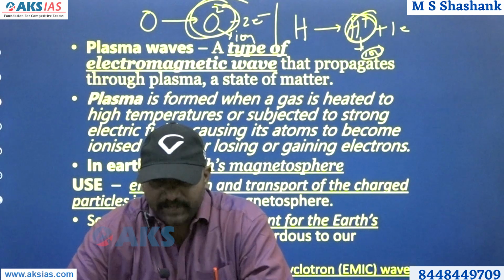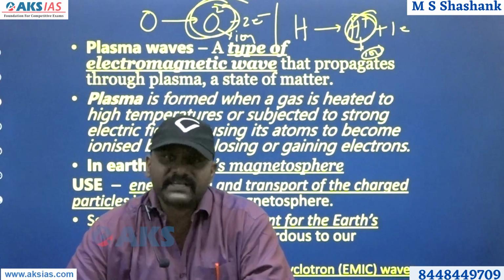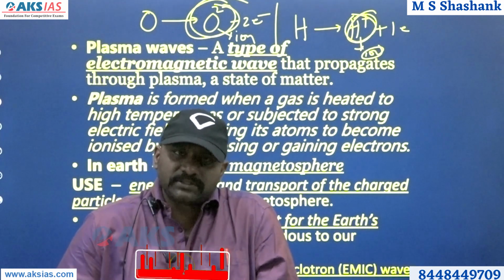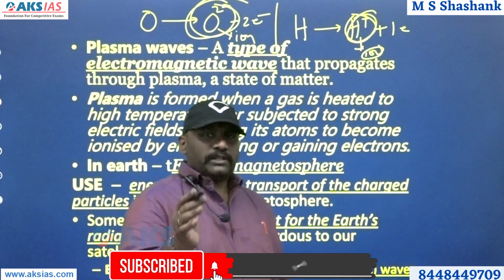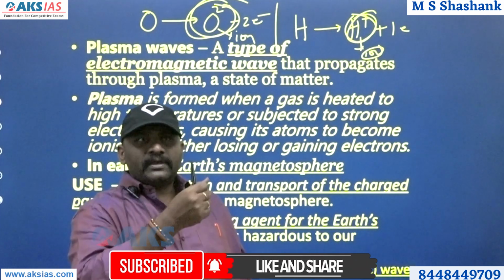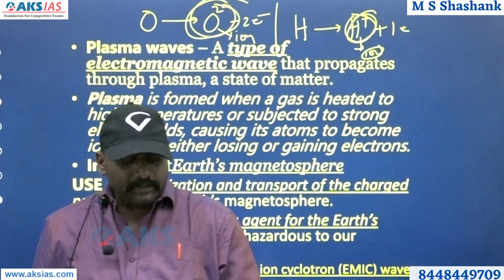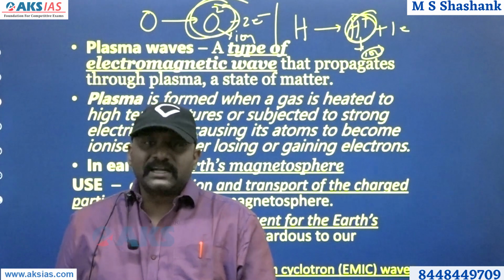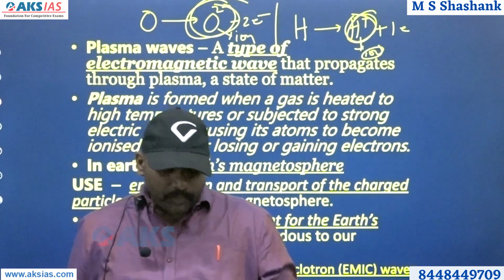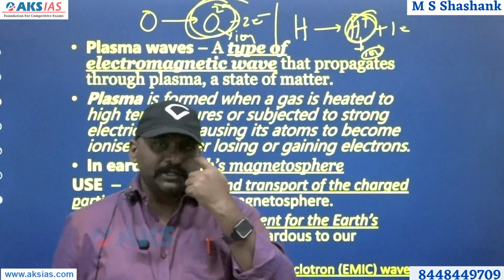For example, the best example I can give you is EMIC waves. They are nothing but electromagnetic ion cyclotrons. They are very useful for cleaning and all that stuff. But the problem with the cleaning part is, once they start cleaning the spaces and all that, it becomes a big problem for the satellites. That is another issue with it.